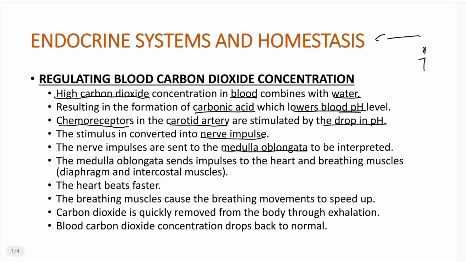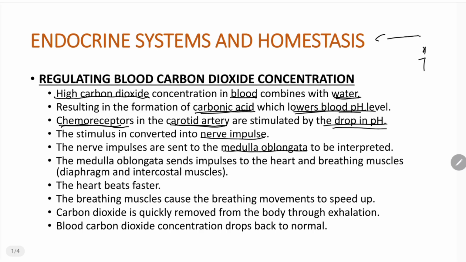We know that in order to get rid of carbon dioxide within the human body, we need to exhale. So when this carbon dioxide concentration is high, it will combine with water. When carbon dioxide combines with water, it will form carbonic acid. The consequence is that it is going to lower the blood pH. Now, as a consequence of the blood pH being low, chemoreceptors, found in the carotid artery in the neck, are going to be stimulated. What is going to stimulate these chemoreceptors? It is the drop in the pH.